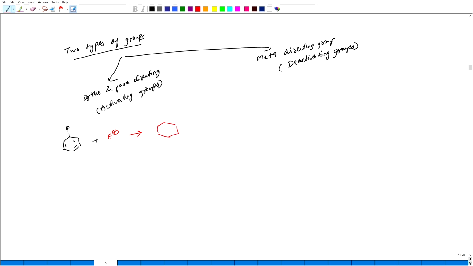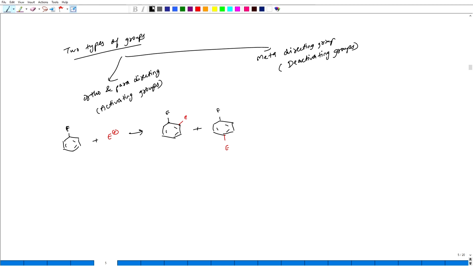There are two possibilities: the next incoming electrophile will go over to the ortho position or the para position.